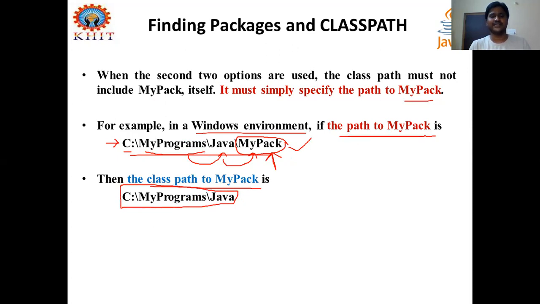It is the path in the Windows environment. There it includes the mypack name in the path. This is path and this is class path. And there is a difference, right? So don't include the package name into the class path of that package. Okay, this point is to be remembered.